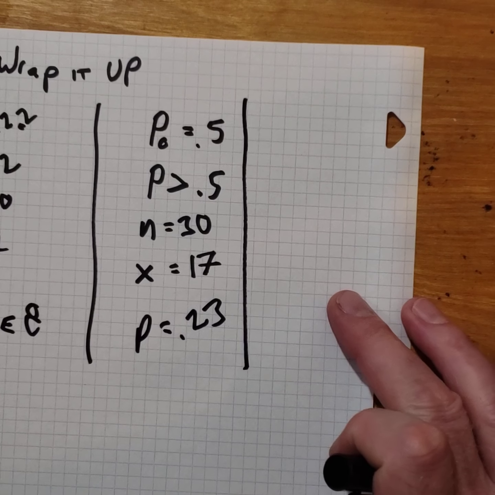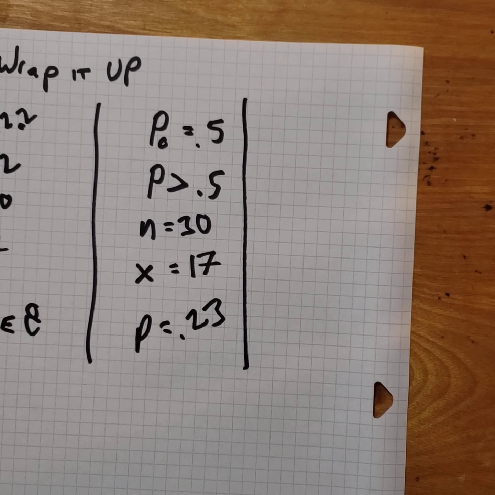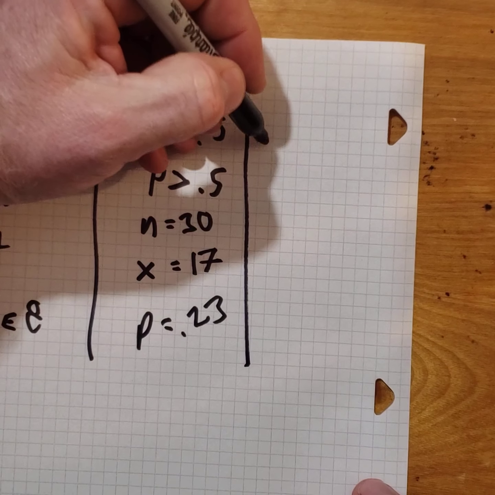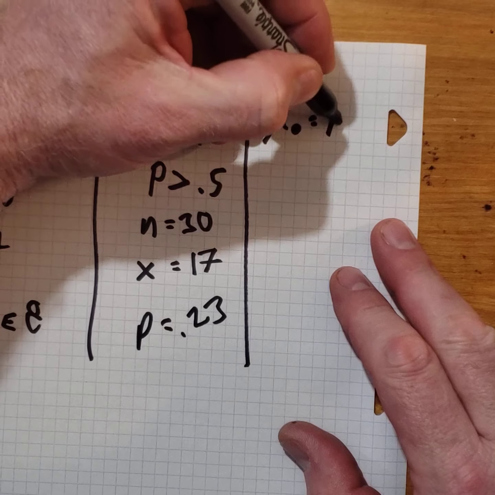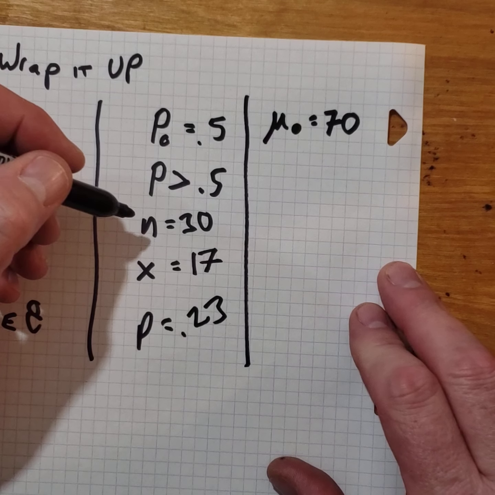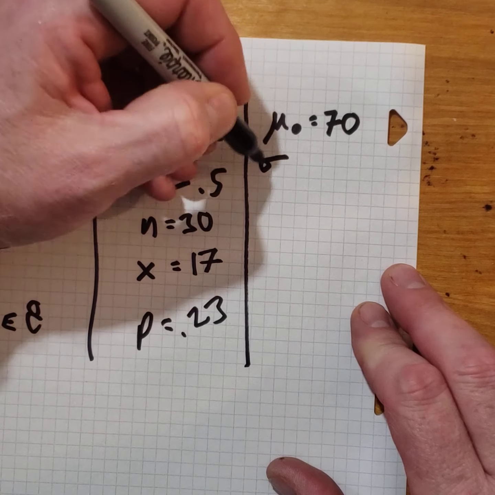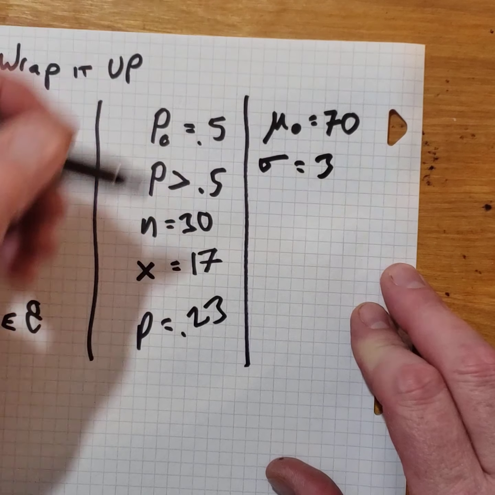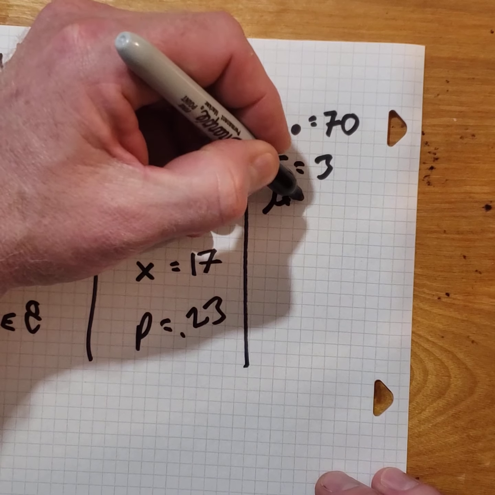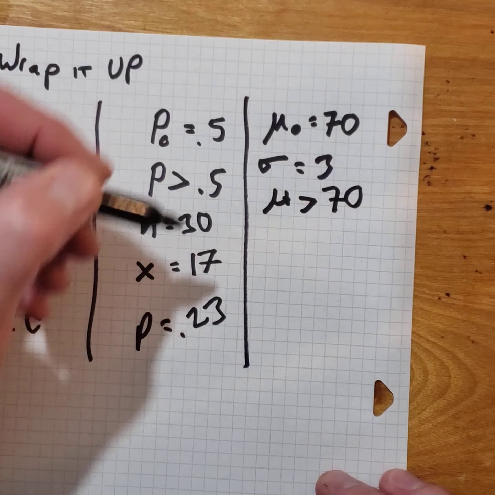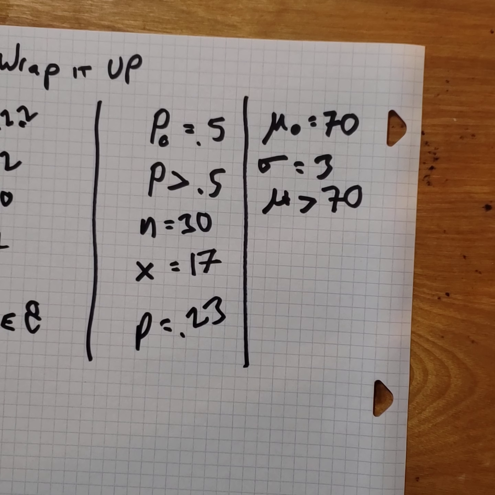One more, and then we'll be out of here. The internet claims the average height for American males is 5'10", with a standard deviation of 3 inches. So their claim, mu naught, is an average, not a proportion, of 5'10", which is 70 inches. They also claim that the standard deviation is 3 inches. I think the average is taller than that. So I think mu is greater than 70. That's my type of test, a one-tailed test.